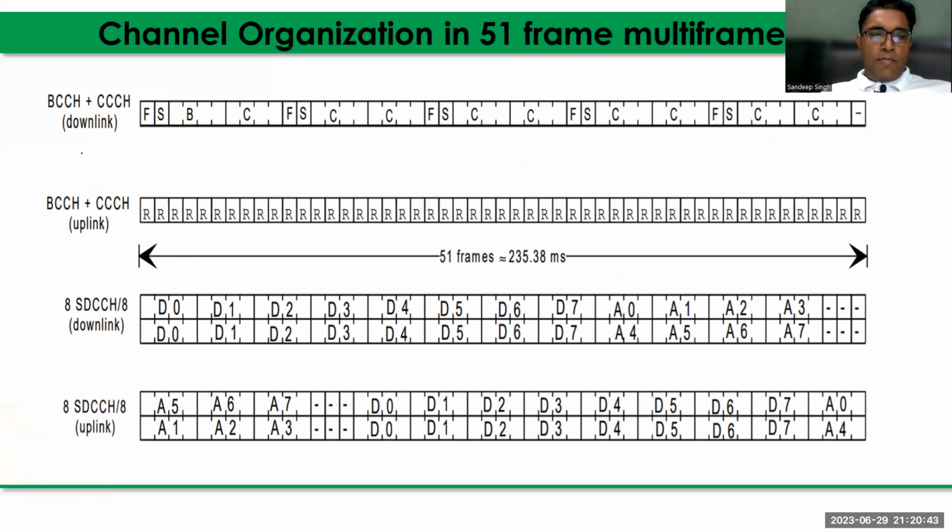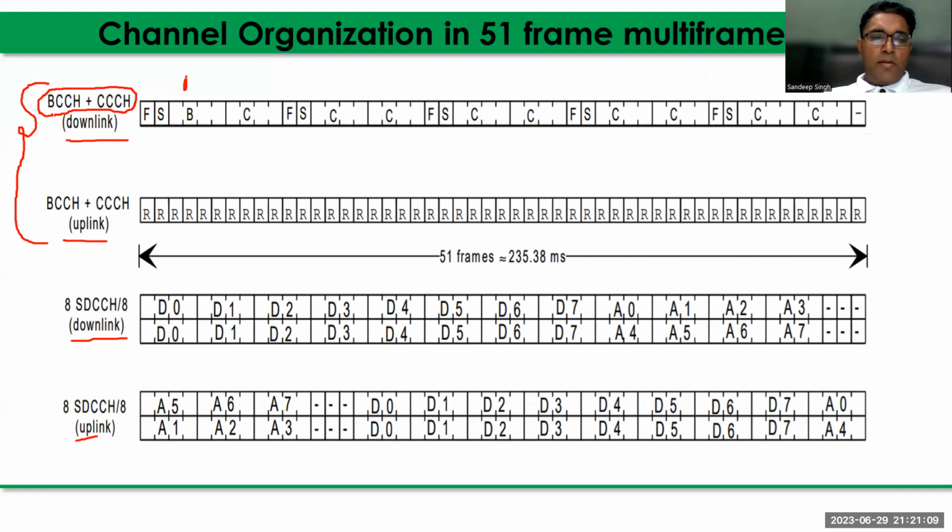51 frame multiframe, right? We can see a downlink and uplink. This one is the control channel frame multiframe. The 51 frame multiframe is for which channel? Control channel, broadcast plus CCH, BCCH and CCH. This is the channel organization for non-combined.